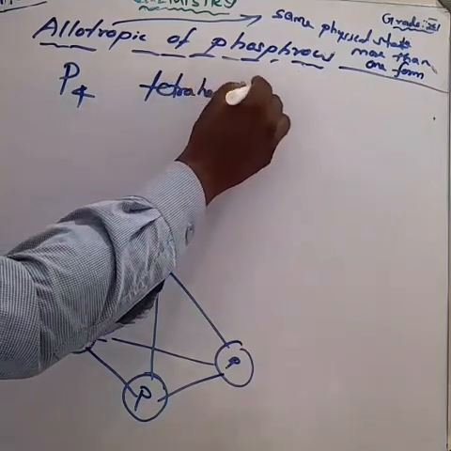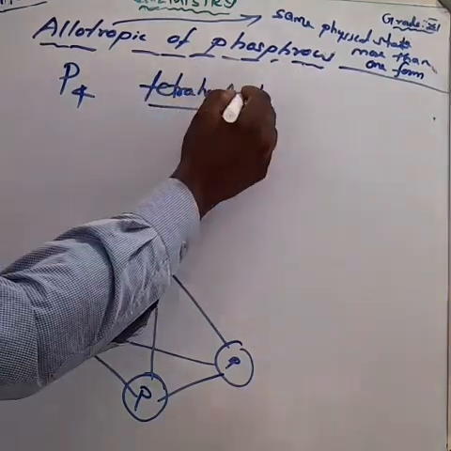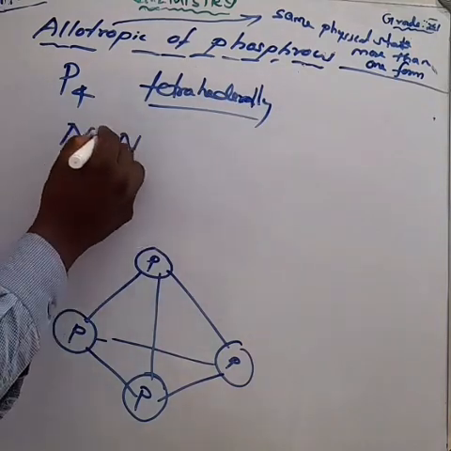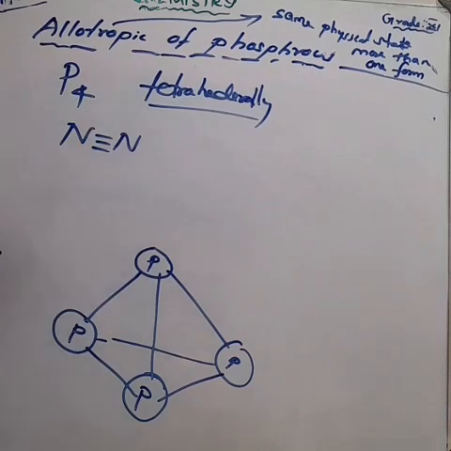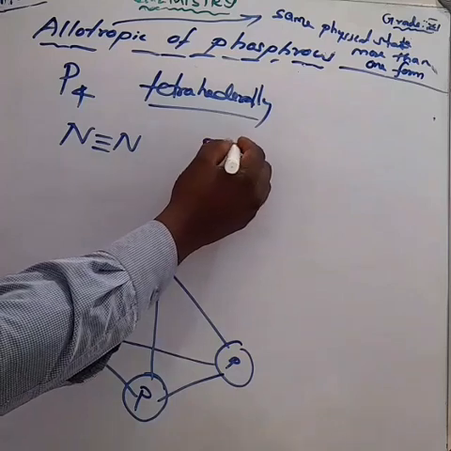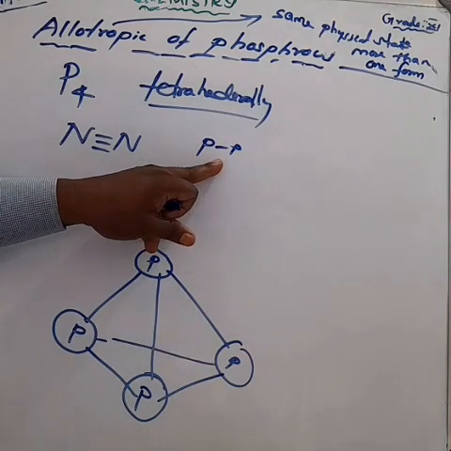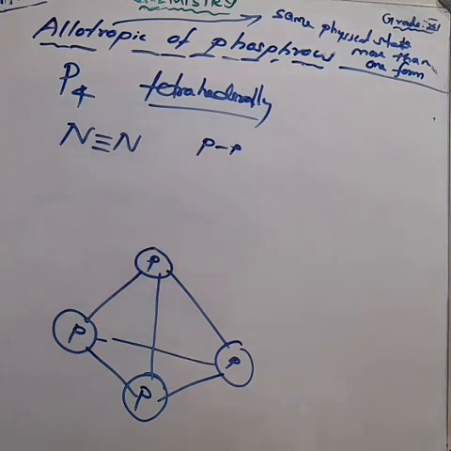We already learned about that. Nitrogen: what is the bond? A triple bond. The nitrogen triple bond is less stable than the phosphorus single bond. Phosphorus atoms are linked through a single bond rather than a triple bond. We already know about the nitrogen family. Nitrogen has a triple bond, but phosphorus has what bond? A single bond.